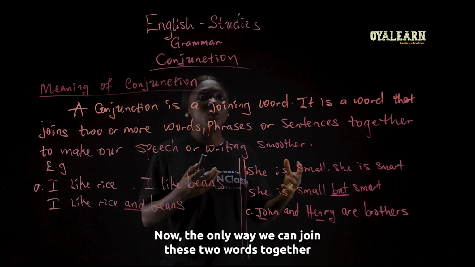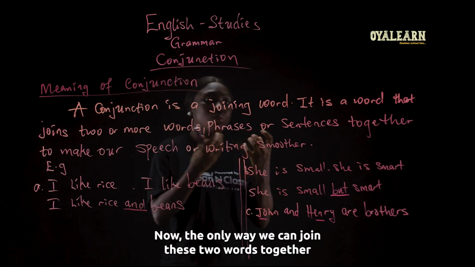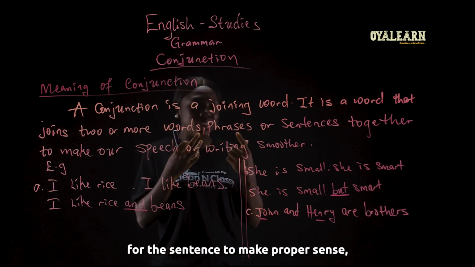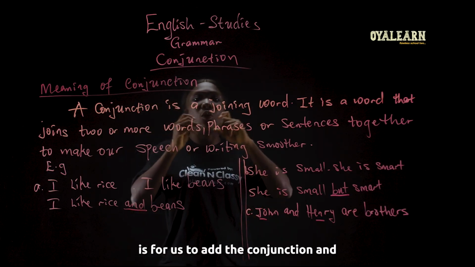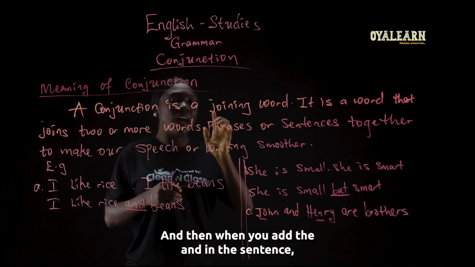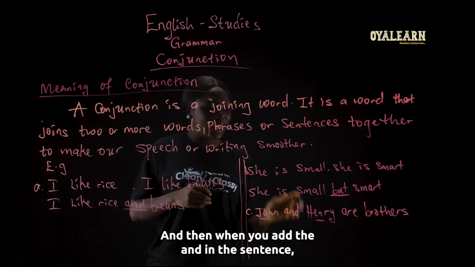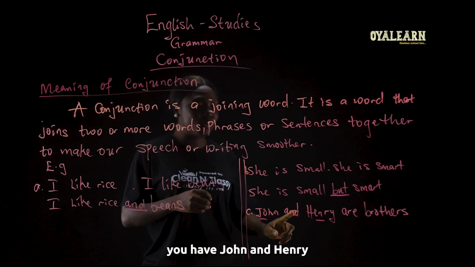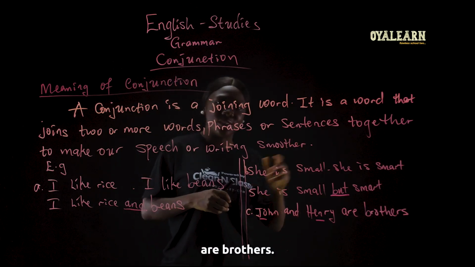Now, the only way we can join these two words together for the sentence to make proper sense is for us to add the conjunction "and." And then when you add the "and" in the sentence, you have "John and Henry are brothers."